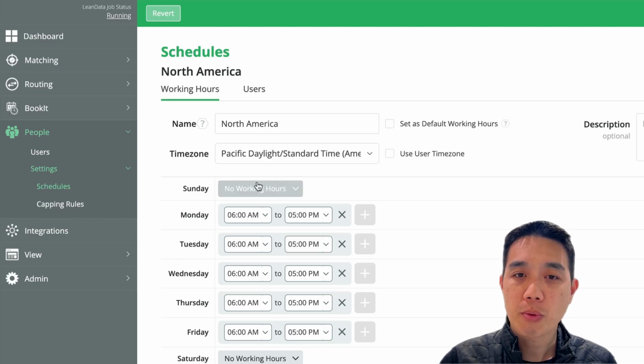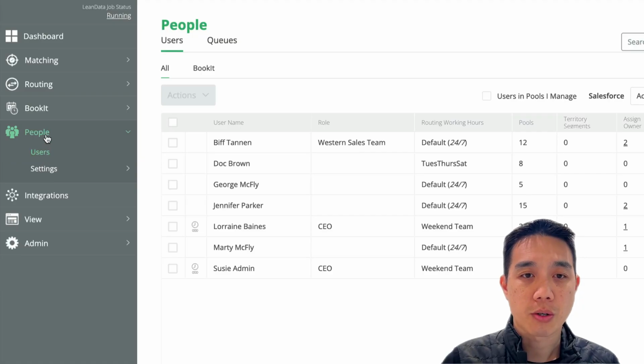So next, we'll jump over to the Users page, which is under the People section of the sidebar. And here we want to assign that set of North America working hours to some placeholder user. Now, this user should not be a user who would otherwise receive these records, but they should clearly and obviously be a temporary placeholder user as to not introduce any confusion. This user will only be the owner of this record while LeanData is waiting for the North America working hours to begin. So an admin user would work, or if you're using this for lead router, you can use a queue for this purpose as well.